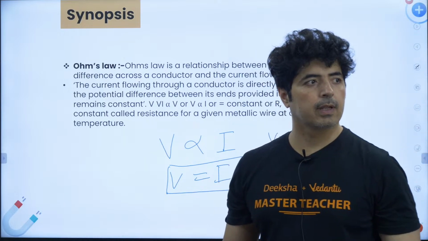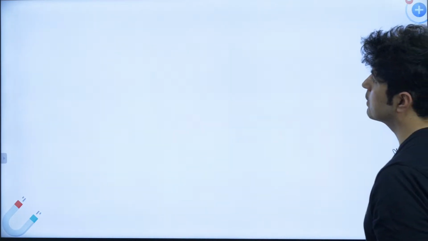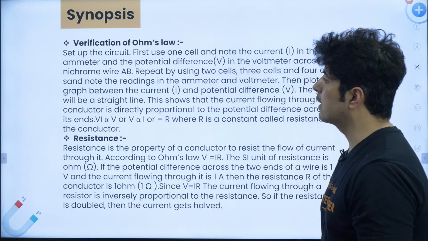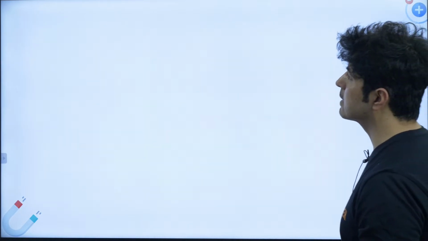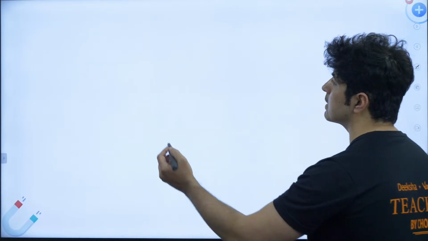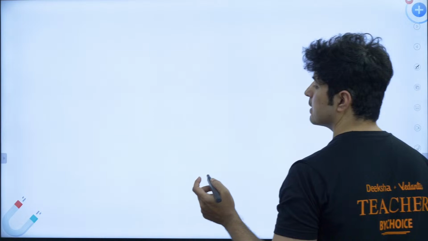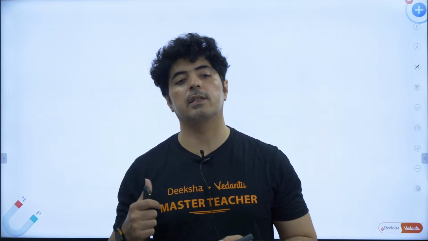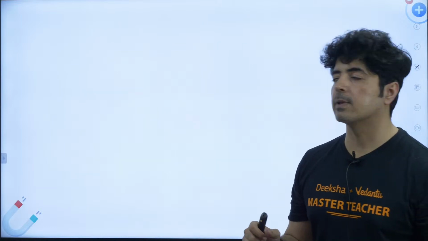All right. Moving to the next topic. So that was our Ohm's law. Now resistance. Ohm's law is all about resistance, guys. You understand Ohm's law, you understand resistance, you understand this chapter. So as we saw in our figure, the job of resistance is to stop the current. Current means flow of electrons. So the job of resistance is to stop the current.